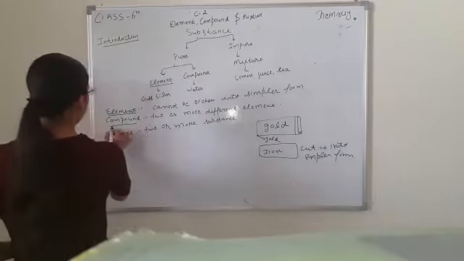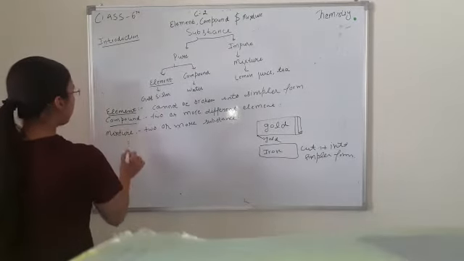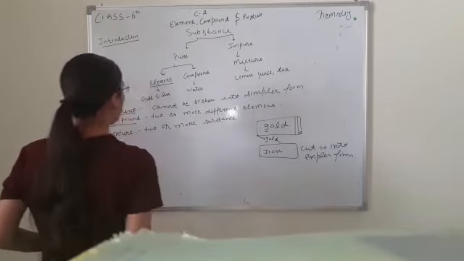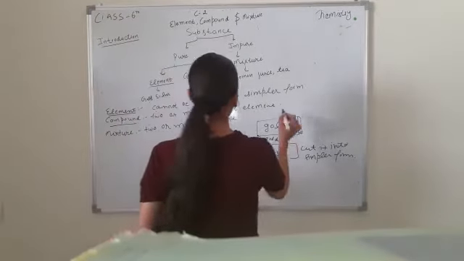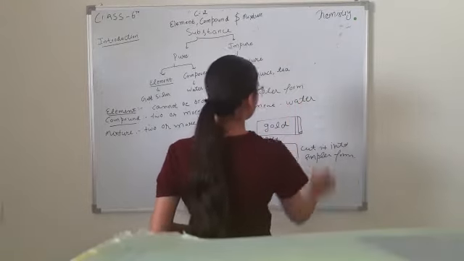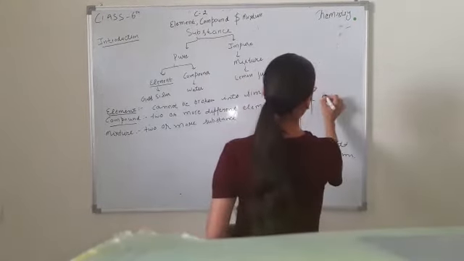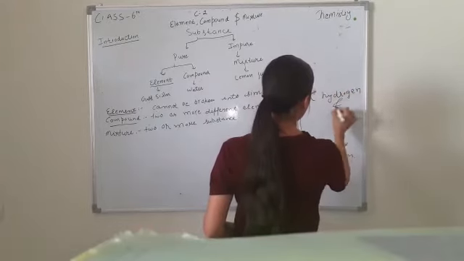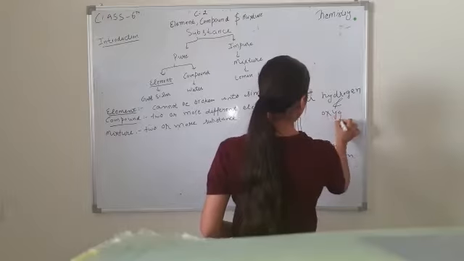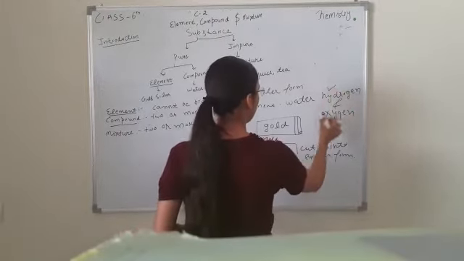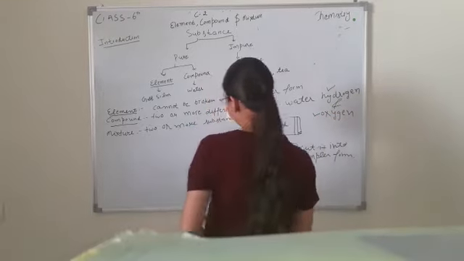Next, what is a compound? Compound is that thing which is made up of two or more different elements. For example, the example of a compound is water. Water is made up of hydrogen and oxygen. In this, the compound is made up of two different elements. One is hydrogen, second is oxygen.